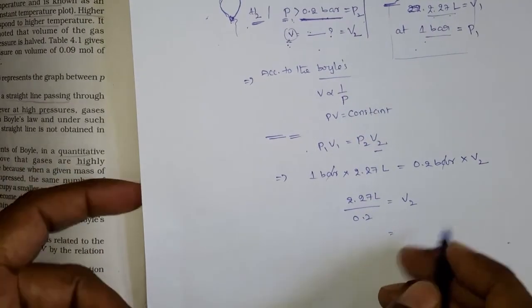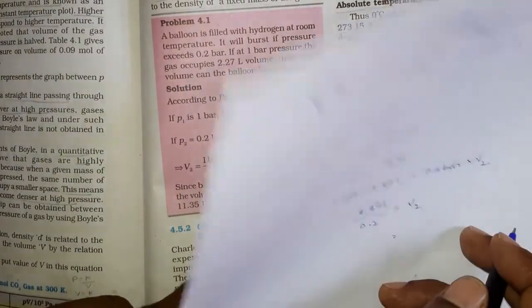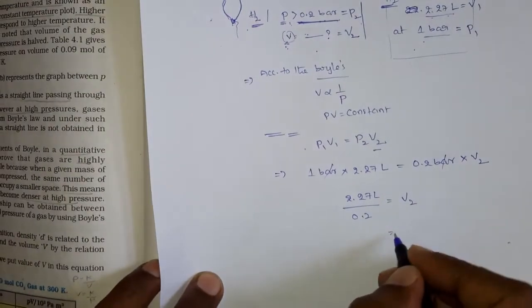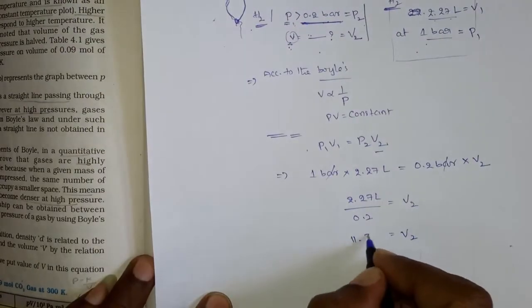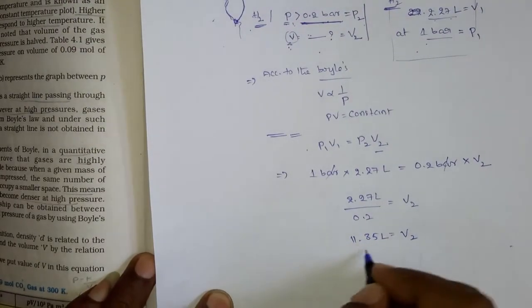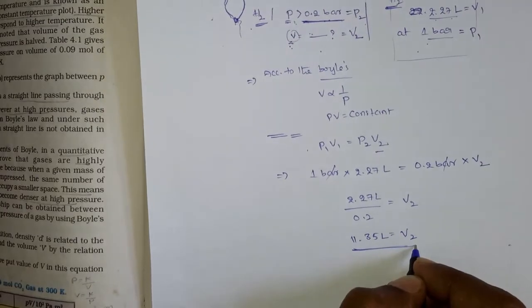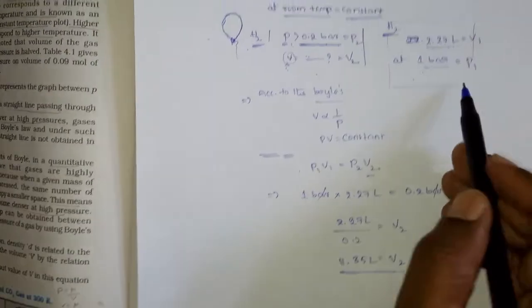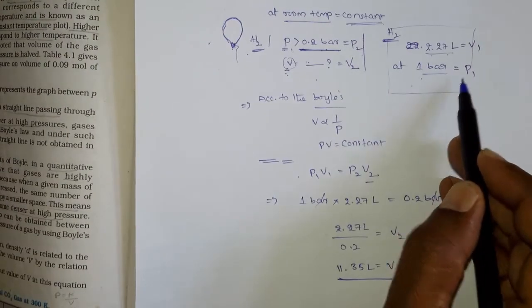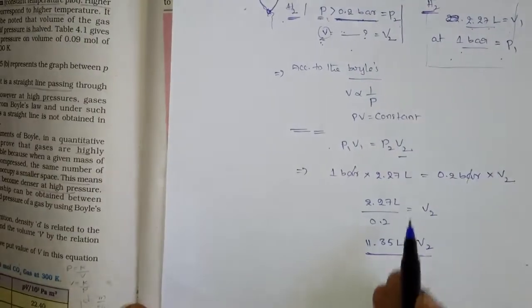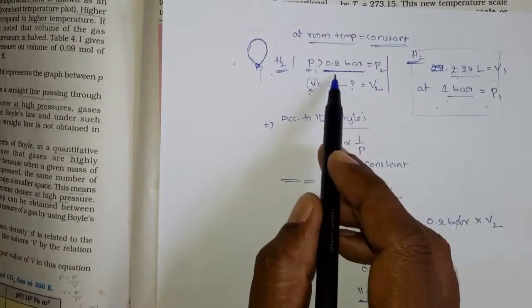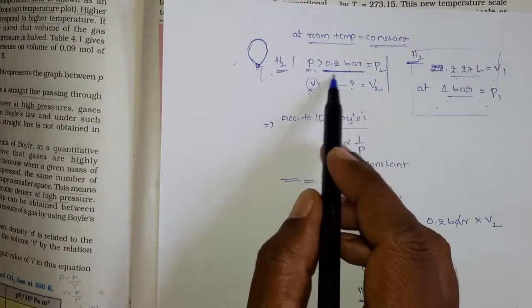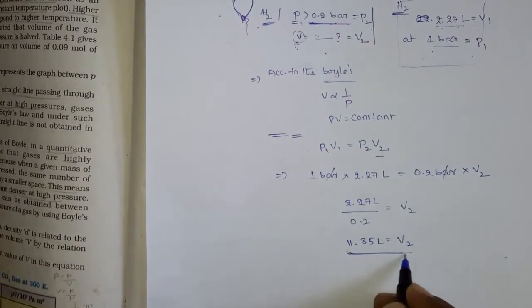Okay, so that is how much? That is around V2 equal to 11.35 liters. Okay, so that means here more pressure is there, so less volume is there. But here you see there is very little pressure, 0.2 bar, so here it occupies more volume. Okay, so what is the volume? This much volume it can occupy.